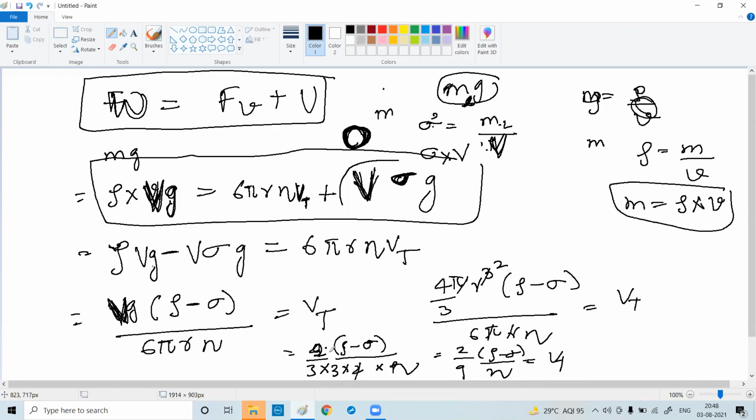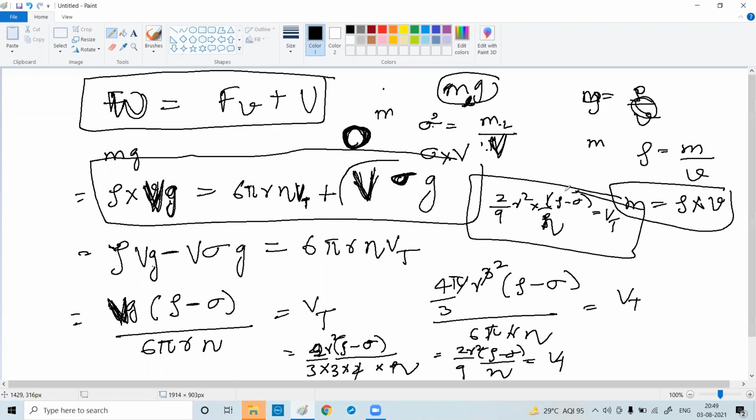Oh, R square is also there, no? So what is the final expression? 2 by 9 R square into 1 by eta into rho minus sigma equals Vt. Clear?